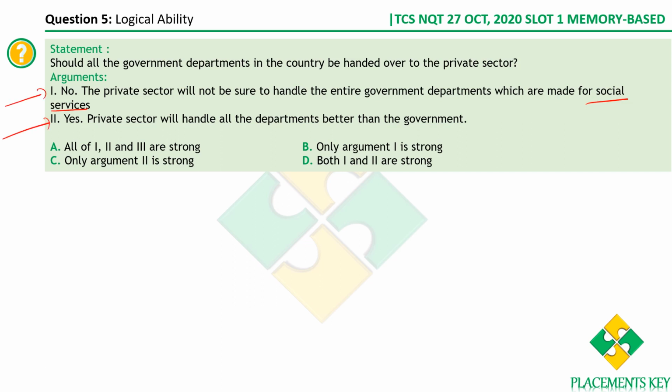Let's look at the second statement. It says that yes, the departments should be handed over to the private sector, because they can handle it better than the government. Yes, this also makes sense, because the private sector, as told earlier, is profit oriented, but they also provide better services. Because they want more sales, they offer better services and charge more too, right? Therefore they will be able to handle departments better than the government, that is for sure. So this is also a strong argument.